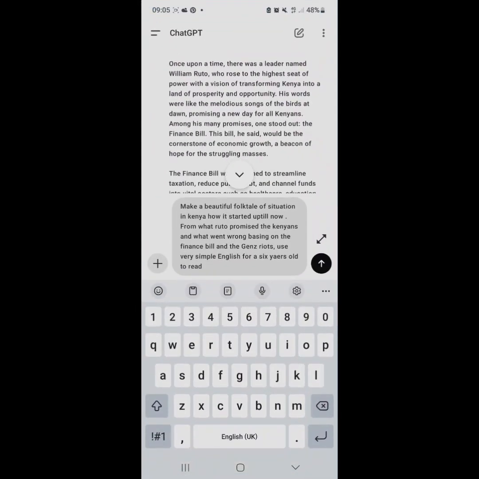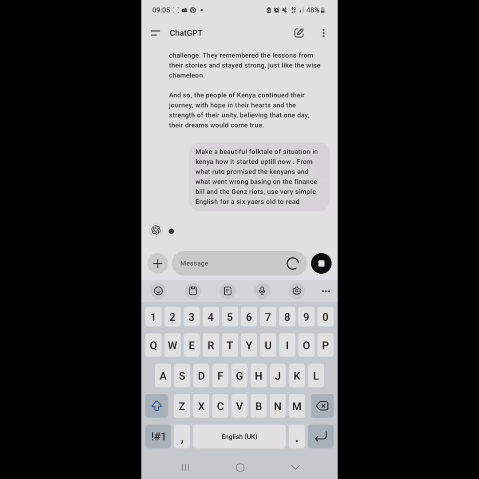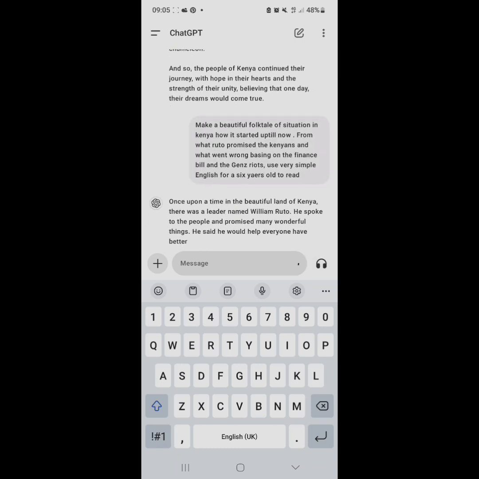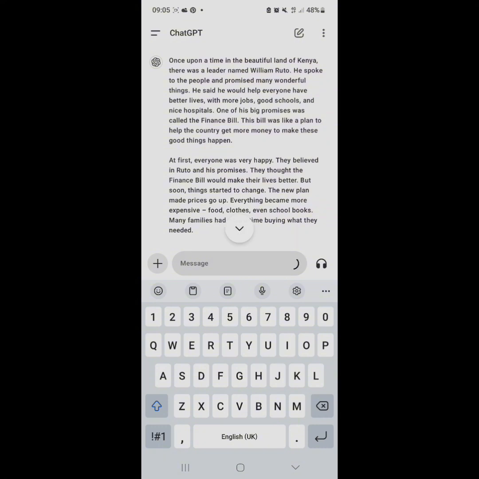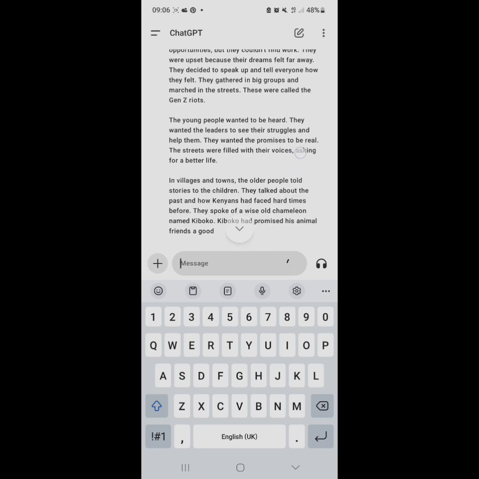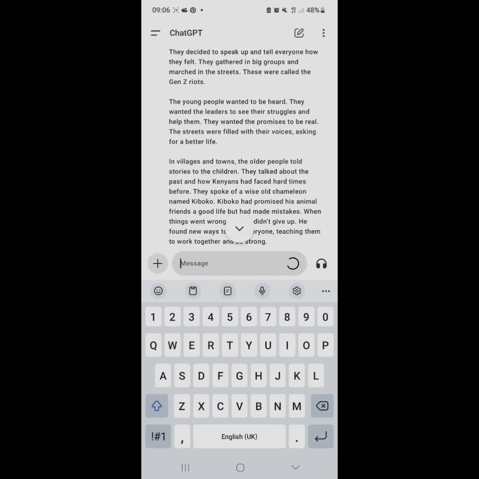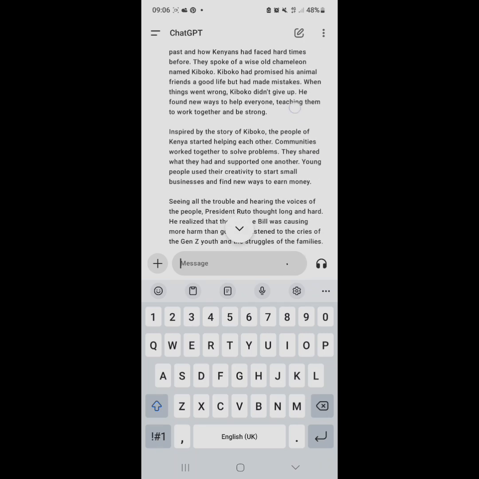So guys, you need to have ChatGPT or any other source that can generate a good story for you. If you're a good writer, then you write your story, and it will just enhance it, make it more beautiful and add some more English words, or whatever language you're using, that will make your story look more attractive. So that is how I did. I used ChatGPT and it generated a story. That's the story that I want to narrate to you as an example.